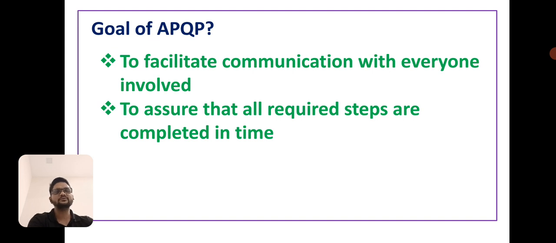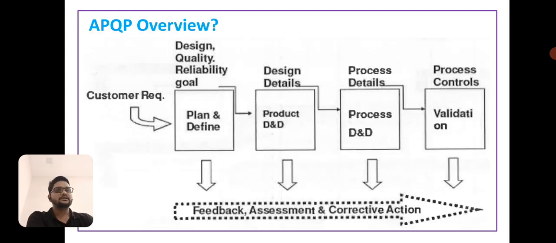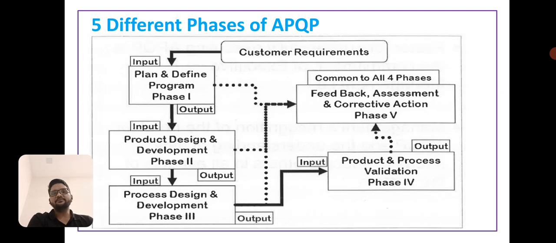The first is to facilitate communication with everyone involved. Second is to assure that all required steps are completed in time. Next is the APQP overview. In the APQP overview, design quality and reliability goals are in plan and define, design details are in product D&D, process detail is in process D&D, and process control is in validation, and their output is feedback, assessment, and corrective actions.